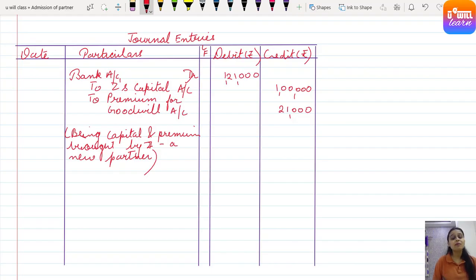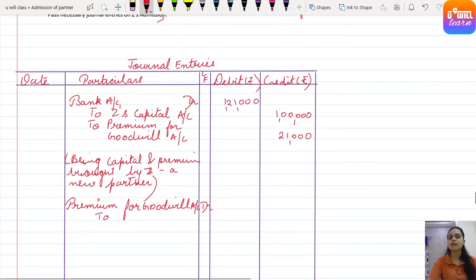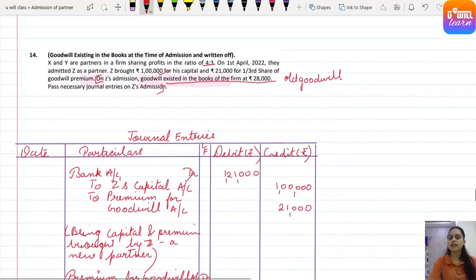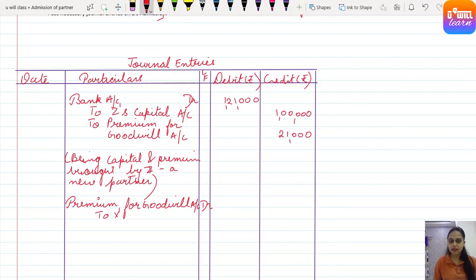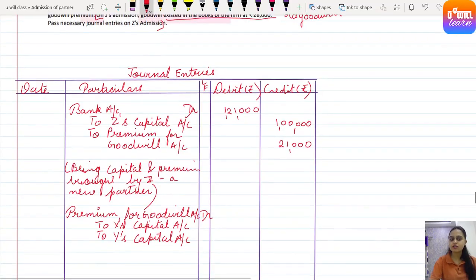Premium for goodwill. This premium for goodwill gets distributed among the old partners in which ratio? Sacrificing ratio. So premium for goodwill account debit, to be divided among the old partners in sacrificing ratio. The old partners are X and Y. So to X's capital account and to Y's capital account.